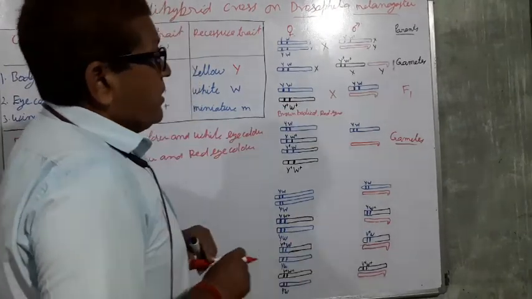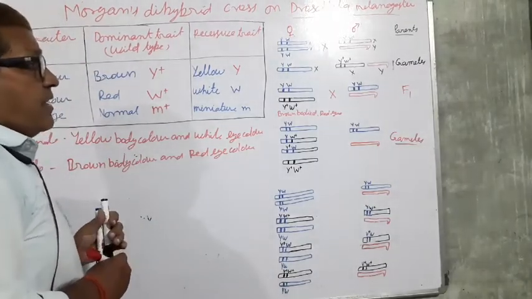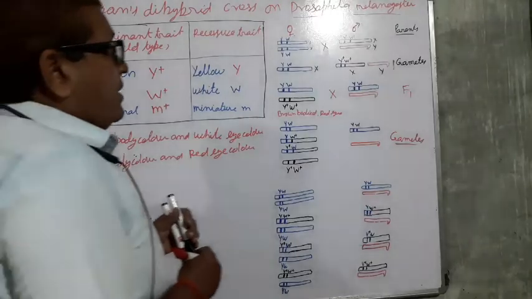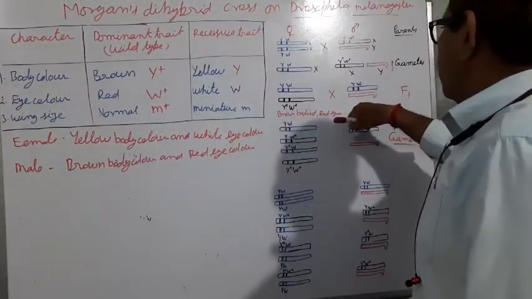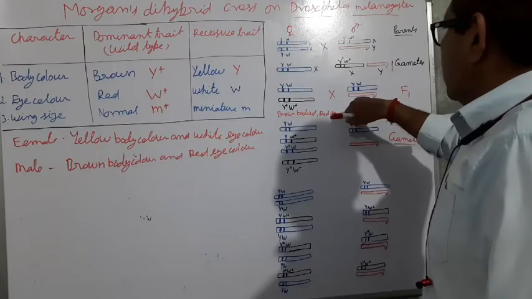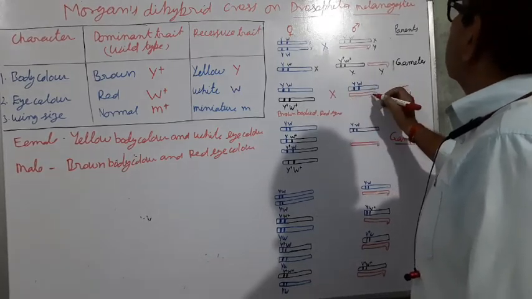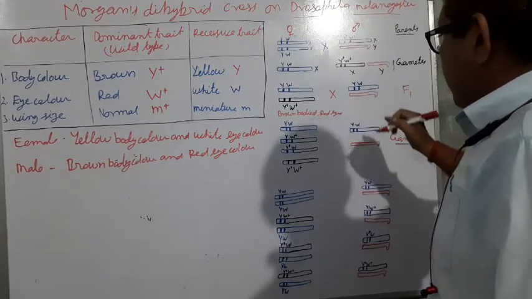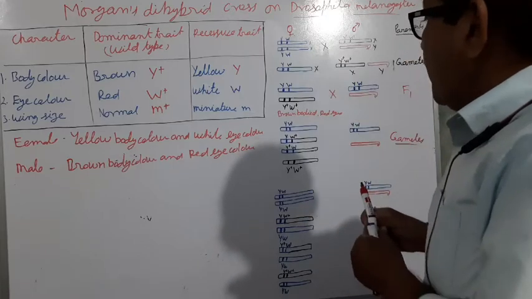Which features does the male have? The males have such type of Y and W. Y means that having the yellow and the white.